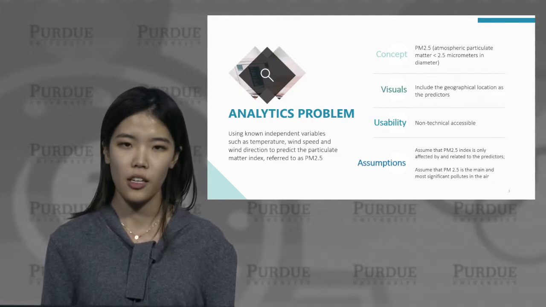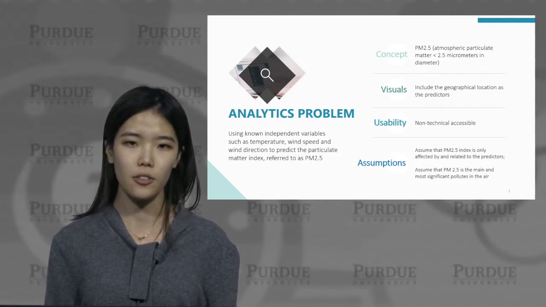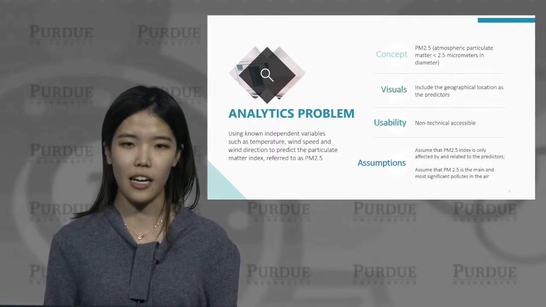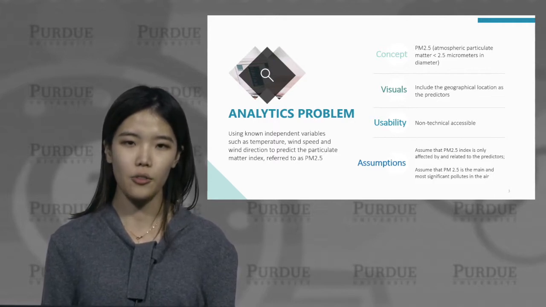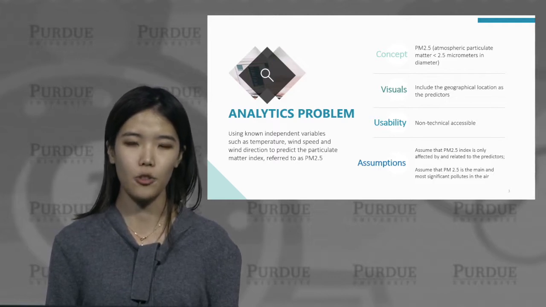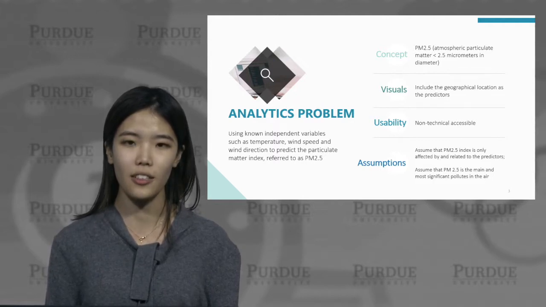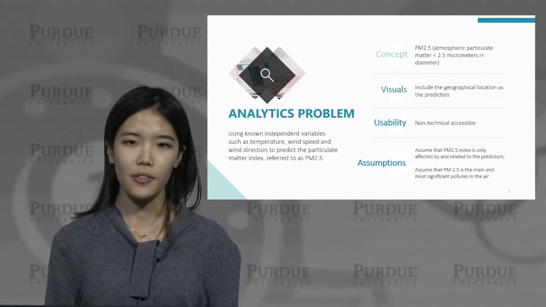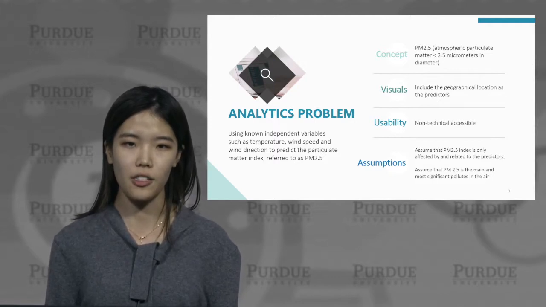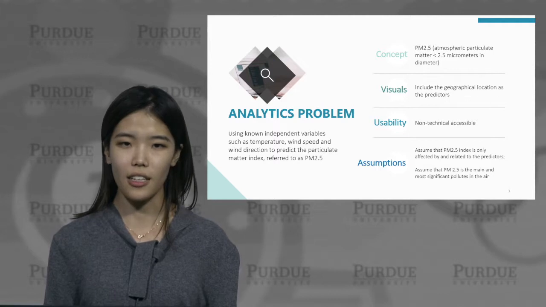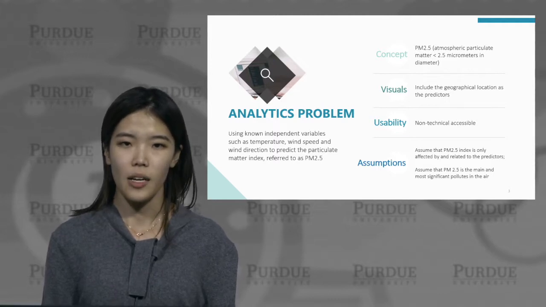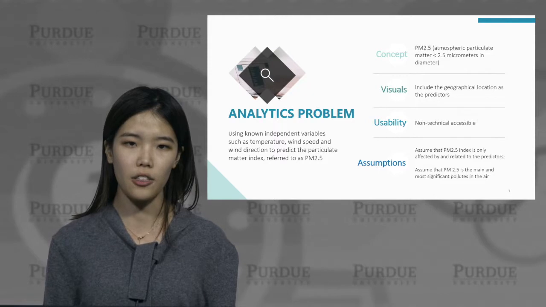In this model, we assume that PM 2.5 index is only affected by and related to predictors in our dataset. We also assume that the PM 2.5, which refers to atmospheric particulate matter less than 2.5 micrometers in diameter, is the major and the most significant pollutant in the air. One of the key metrics of success is the accuracy of the model, and the final product, as required by our client, must not involve any technical terms and must be acceptable to normal users.